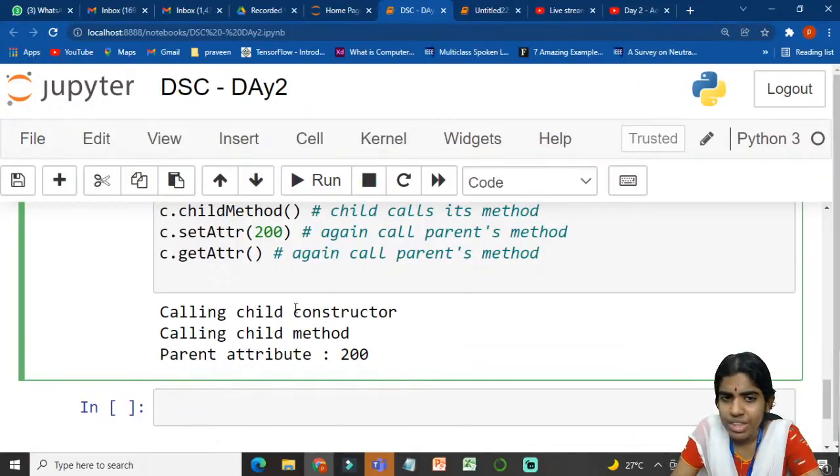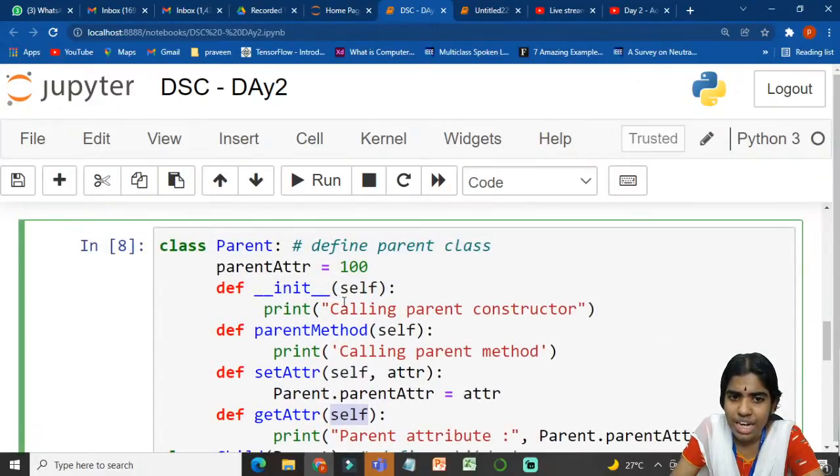Self function, Hemant, it just denotes an instance of the class. Whenever I want to call the class instance, it denotes the instance of this class. Self denotes a class instance. Am I making sense? Why we are using self here?